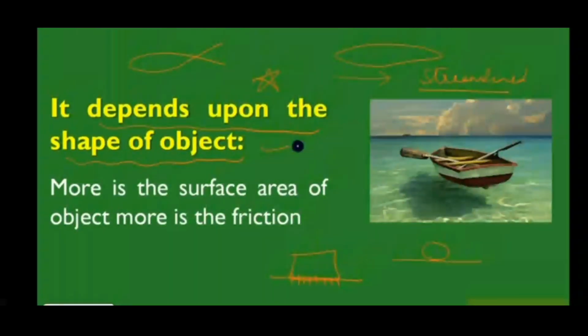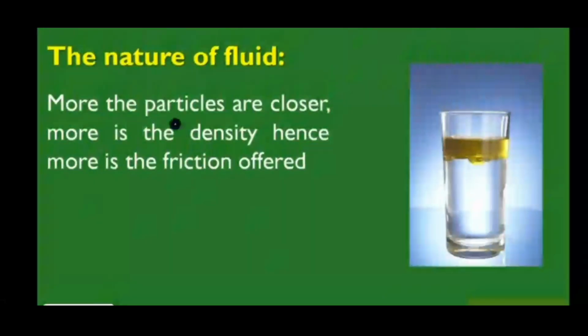Look at the shape of the boat: both corners are narrow and the middle part is wider. I already explained that anything wider in the middle with narrow corners has more stability and attracts less friction. This shape is called a streamline shape.